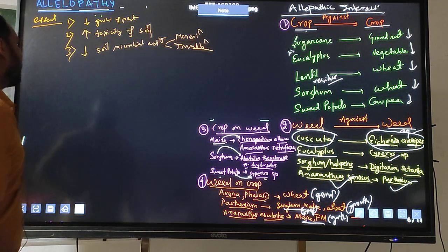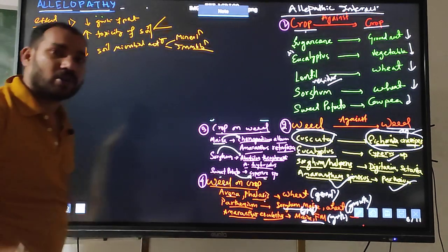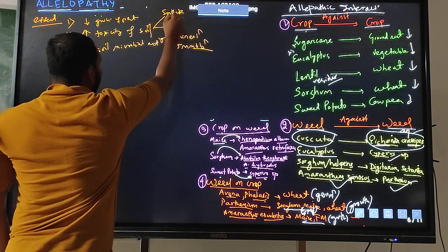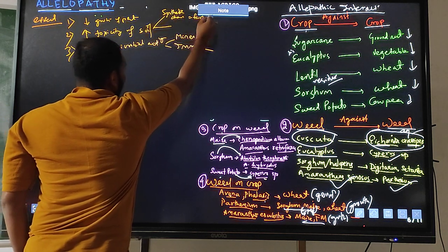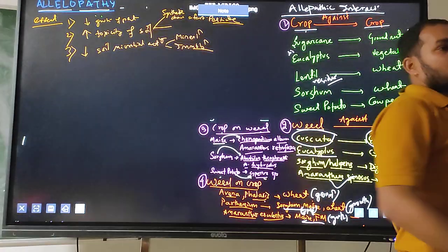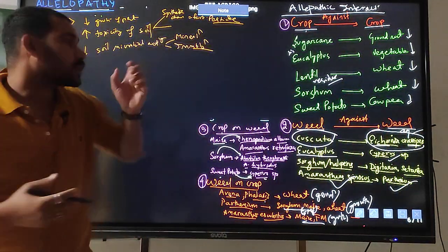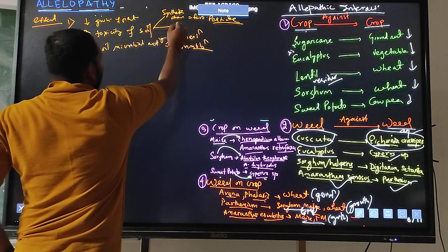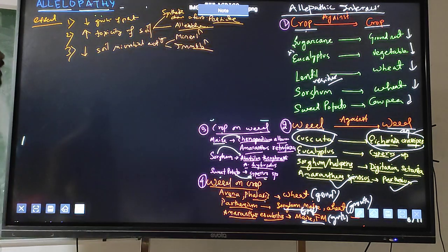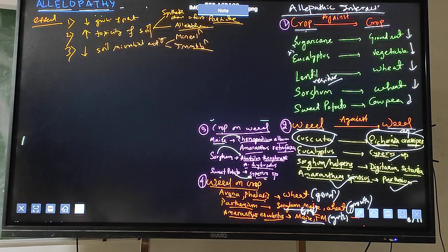So it will decrease the growth of plant. Then it will increase the toxicity of the soil. So the soil will become toxic in two ways. Either due to the synthetic chemicals used. Synthetic chemical means what we are applying, the fertilizer or pesticide, like herbicides. So it will accumulate in the soil and it will toxify the soil system. And another one is the allelochemicals. These are the two ways how soil becomes toxic. One is due to use of synthetic chemical and another is due to the allelochemicals.